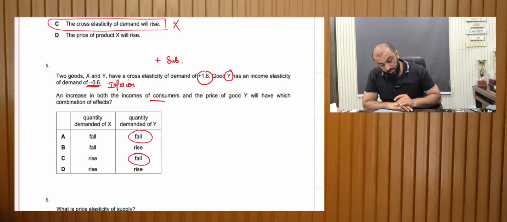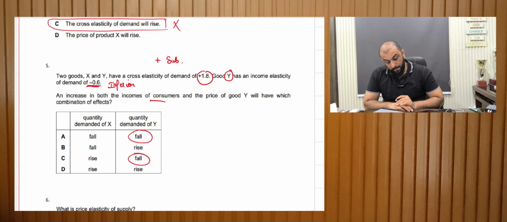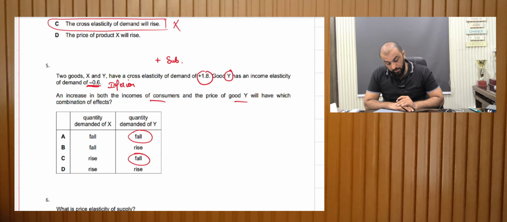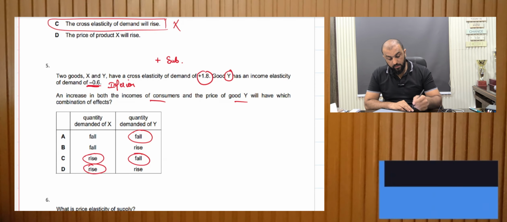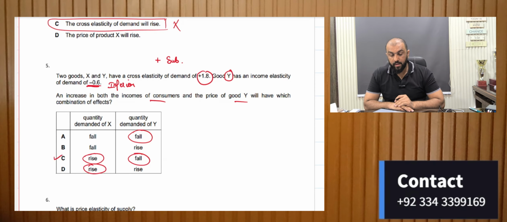Let's identify this. An increase in both the income of consumers and the price of Y: if the price of Y increases, the demand for X will increase, right? So C is supposedly the right answer. Now we need to look at this from this angle.